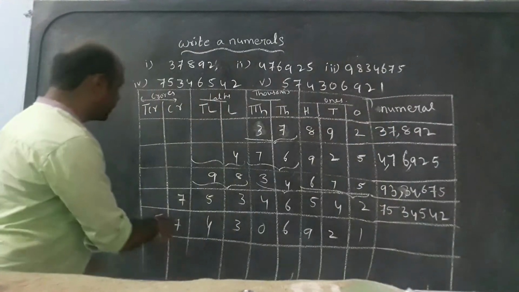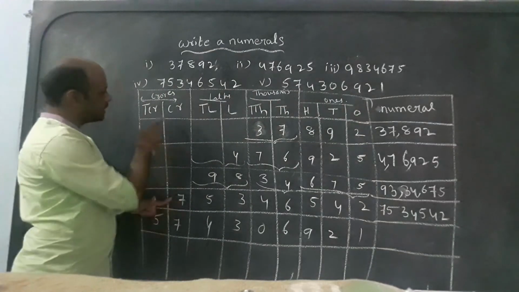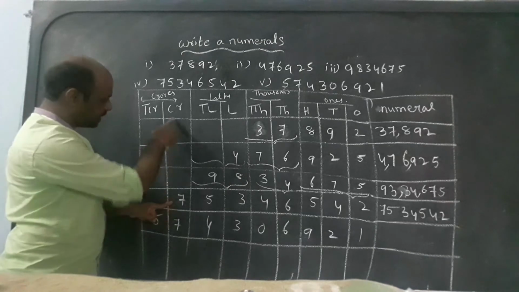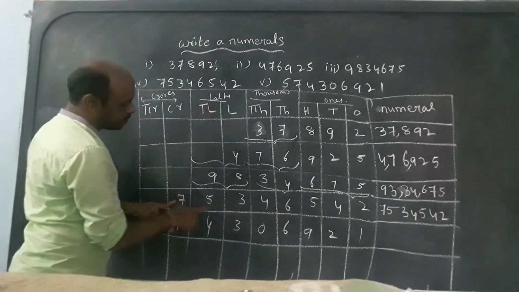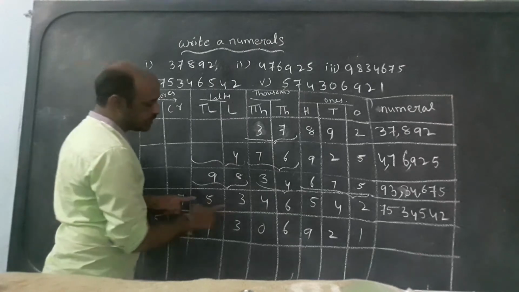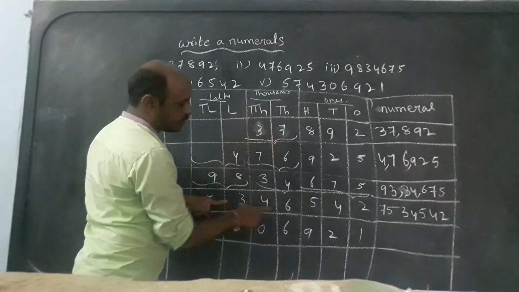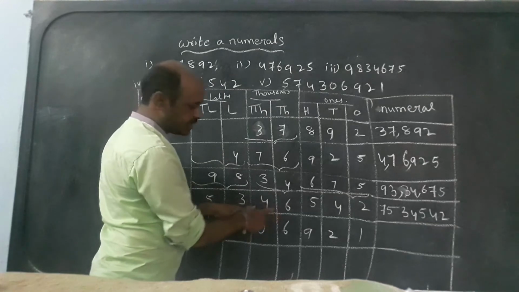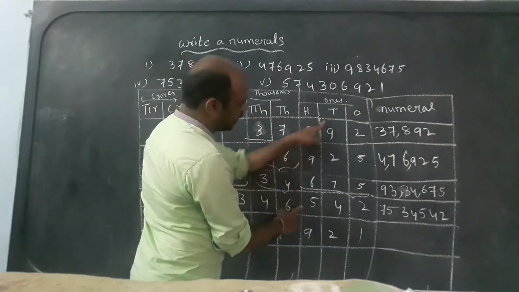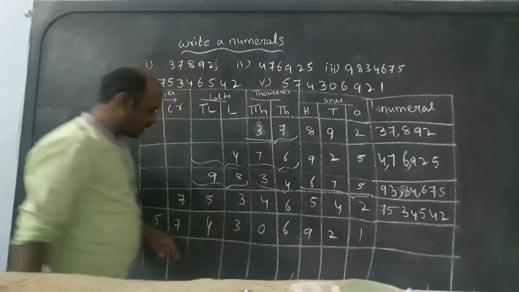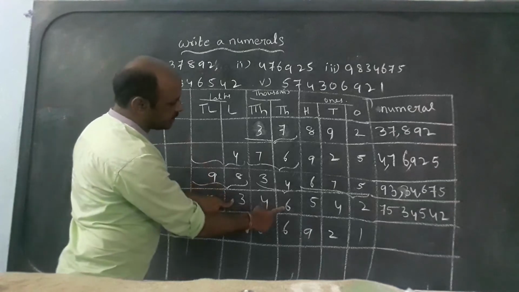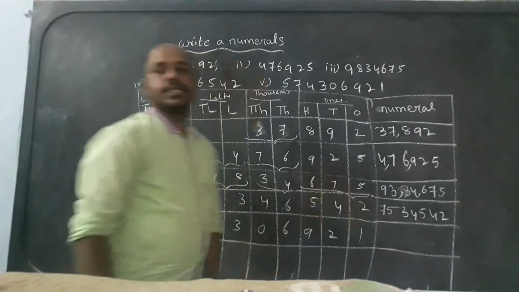Next, this is the crores period. 7 is in the crores place, so 7 crores. Lakhs period: 53, so 7 crores 53 lakhs. Thousands: 46, and 542. Again I am reading: 7 crores, 53 lakhs, 46,542.